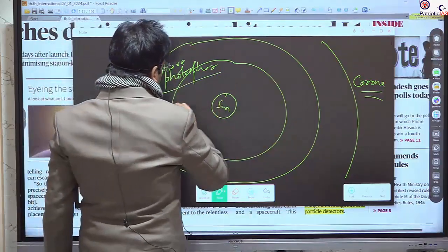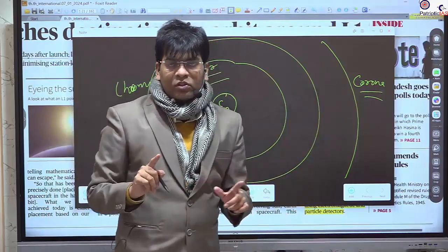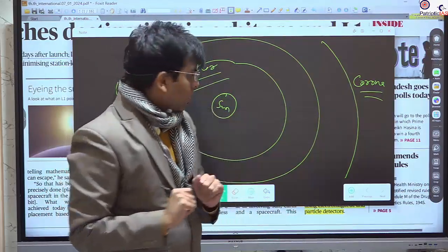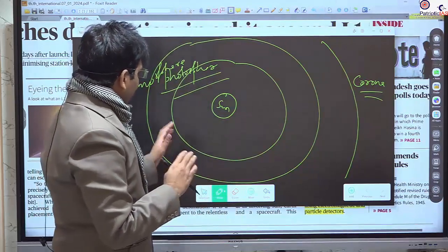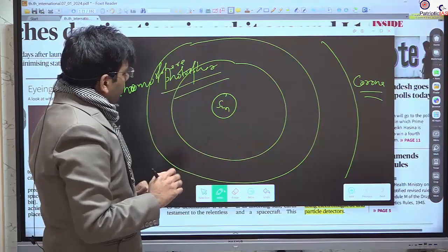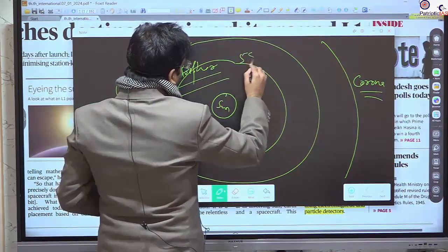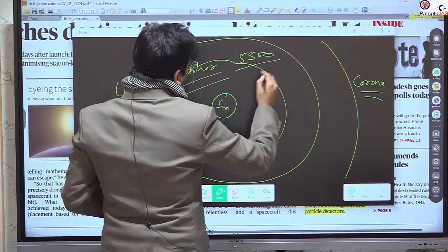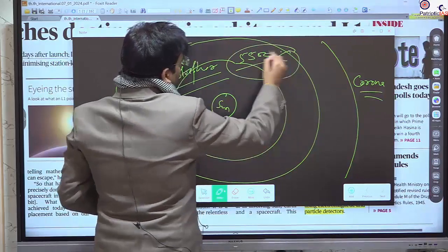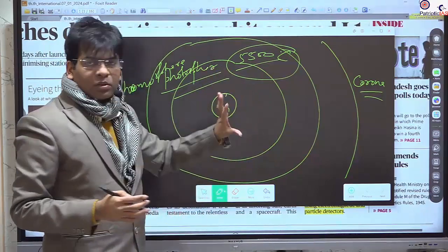This is visible, and the corona is visible when there is a solar eclipse. So there is a mystery behind this temperature distribution. The temperature of the photosphere is around 5,500 degrees Celsius. Maybe it could vary by 1,000 or 2,000, but it is around 5,000.